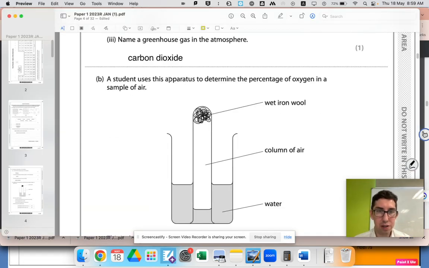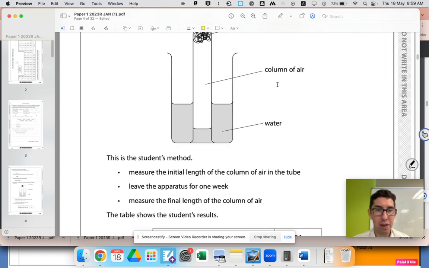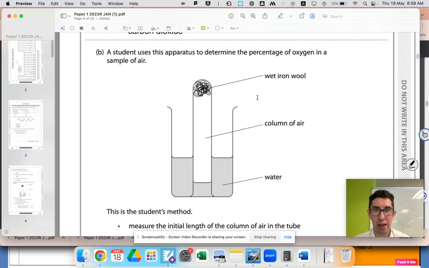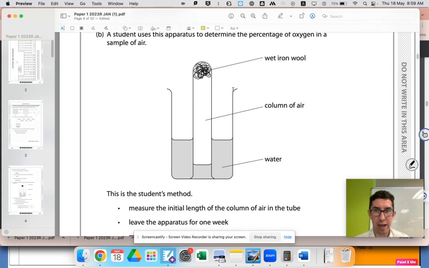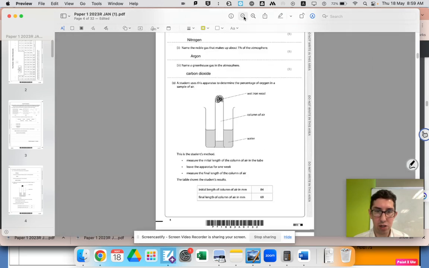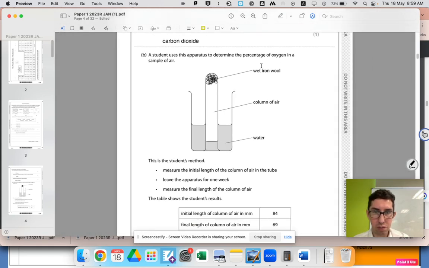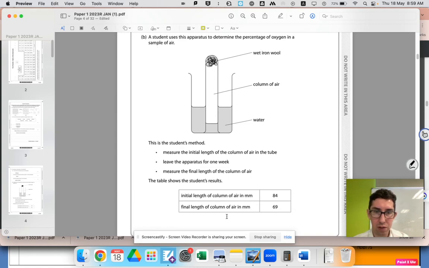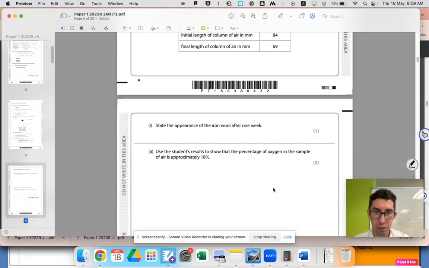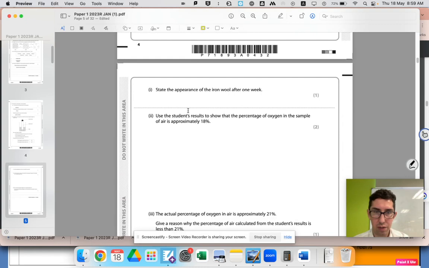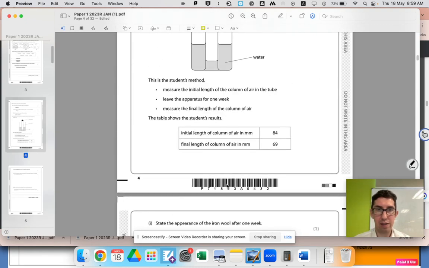So a student uses this apparatus to determine the percentage of oxygen in a sample of air. Students often find these types of questions quite challenging. It's all about finding out the composition of oxygen in the air. I'll zoom out so you can see the whole question. So read the question, pause it, have a go. I'll move down so you can see the actual answer questions. Okay, now let's go for it.